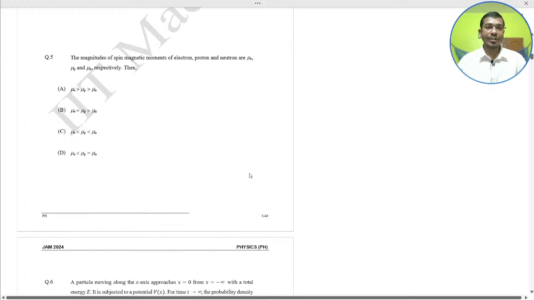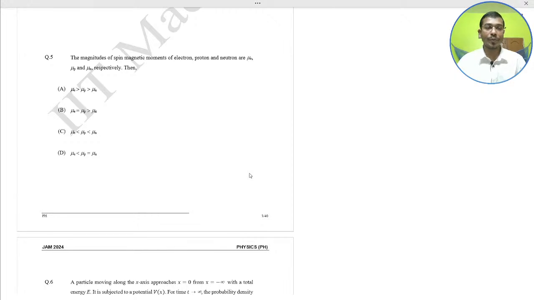The magnitudes of spin magnetic moment of electron, proton and neutron are mu e, mu p and mu n respectively. Then what should be the correct relation? Question number 5.